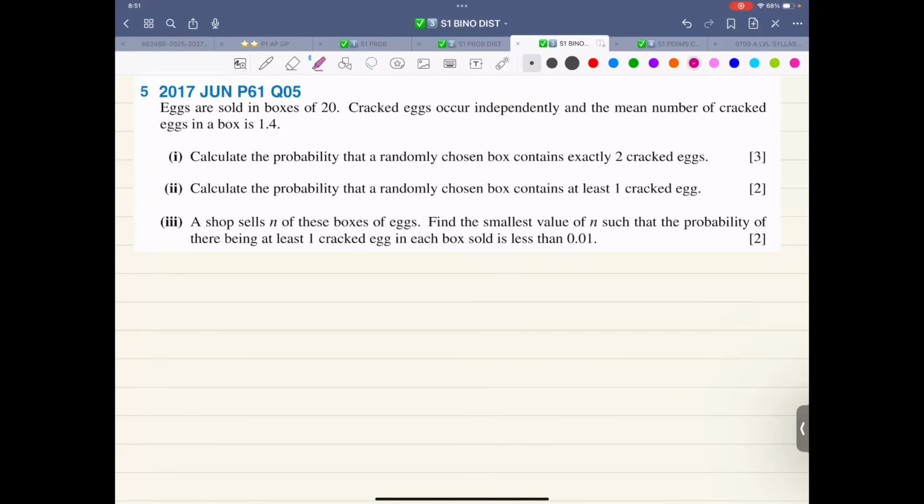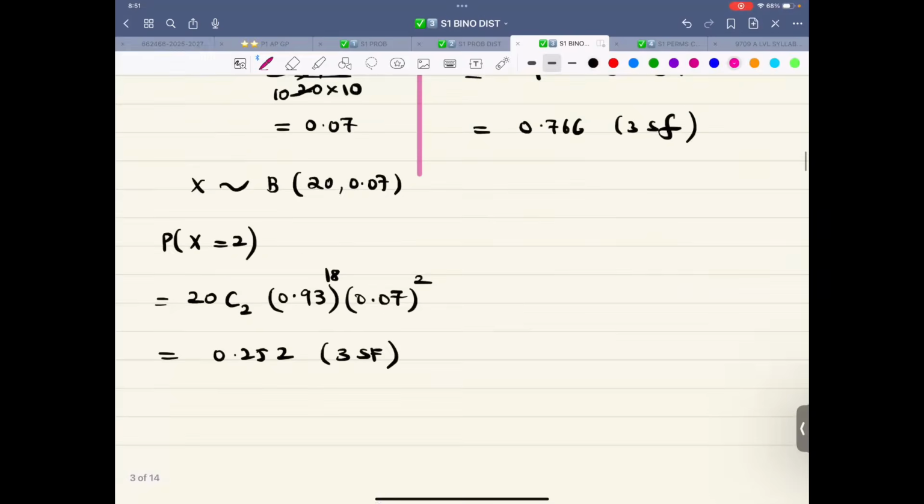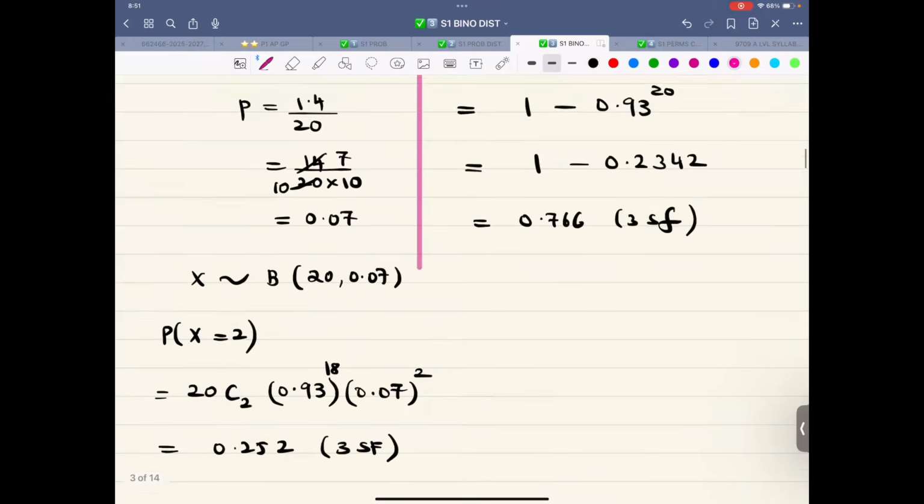A shop sells n of these boxes of X. Find the smallest value of n such that the probability of there being at least one cracked egg in each box sold is lesser than 0.01. That means part 3 is related to part 2. I think this is the trickiest question. The reason is the answer of part 2 is needed. So one answer is used for the other part.